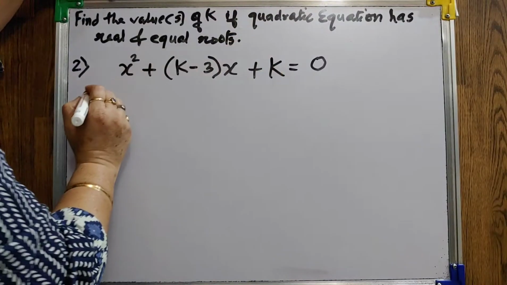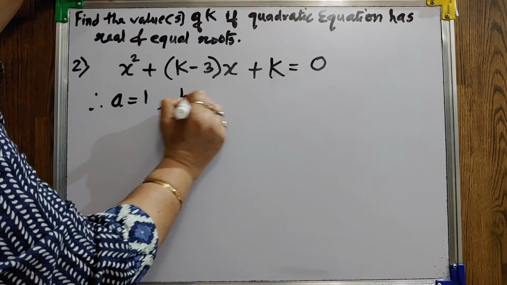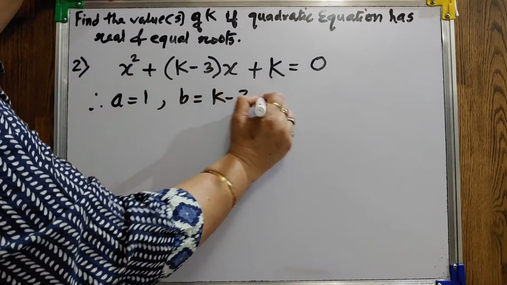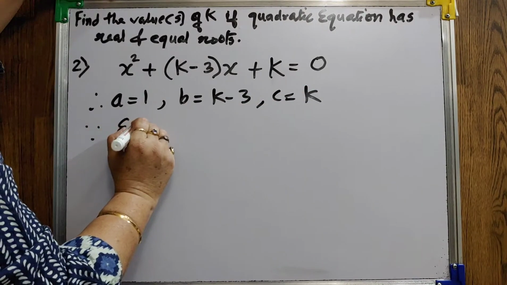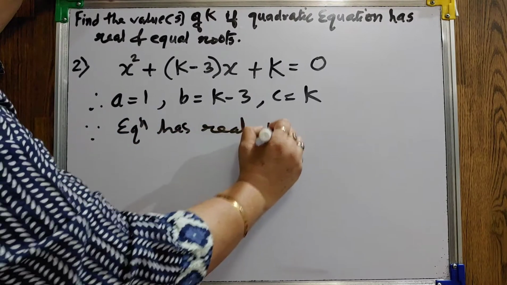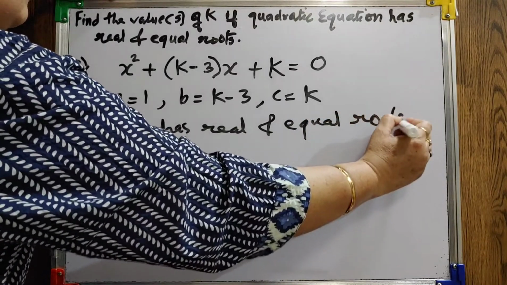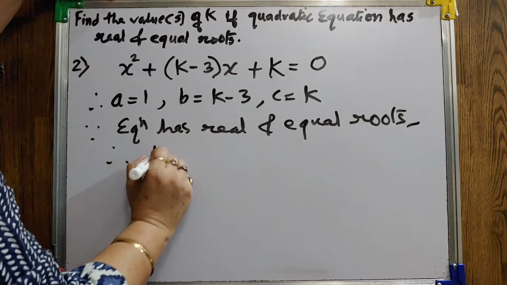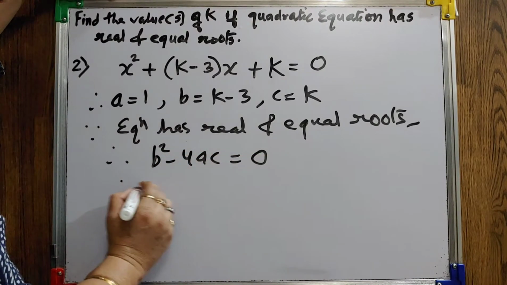Now just look here. Your A in this equation is 1, your B is k minus 1 and C is k. Since the equation has real and equal roots, therefore B square minus 4AC is equal to 0.